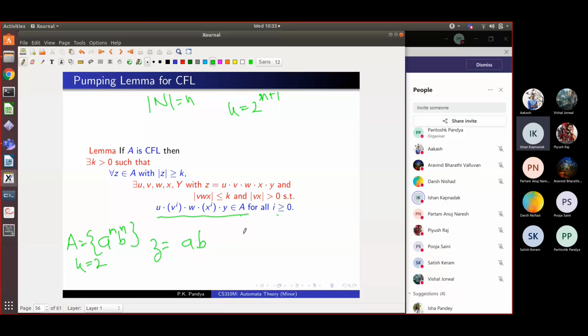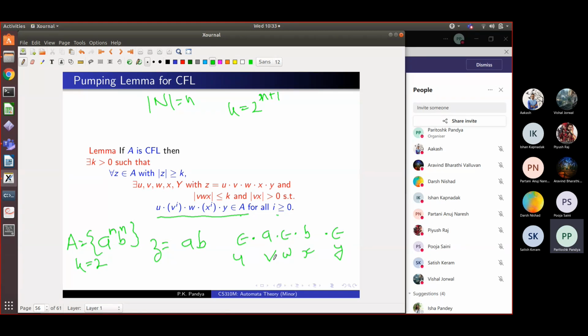We can take u and y to be epsilon. Then v I can take as A. Then w will be epsilon, and x will be B. So this was very simple, right? This is how I break the string into 5 parts.